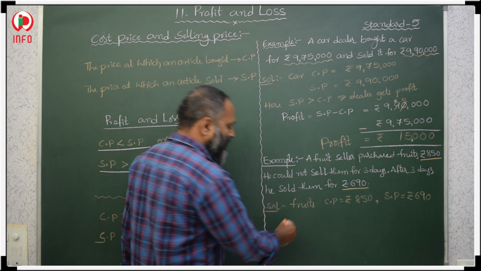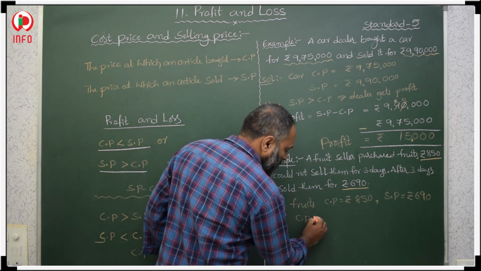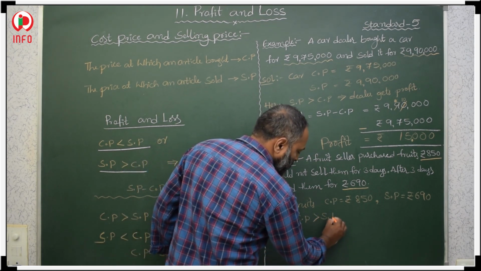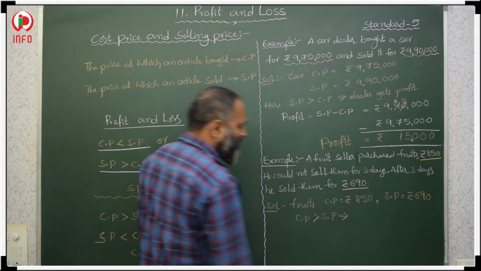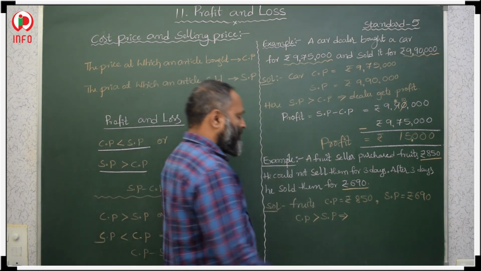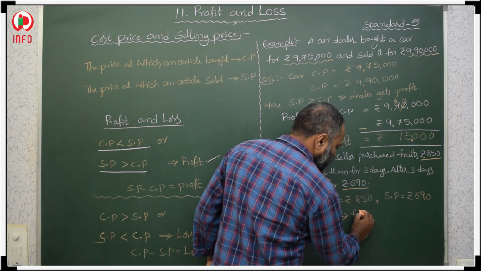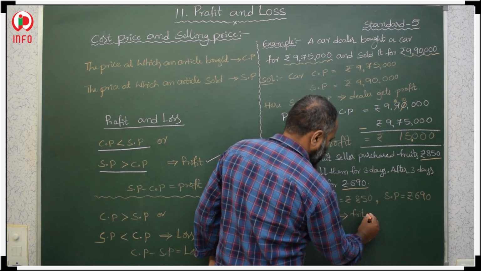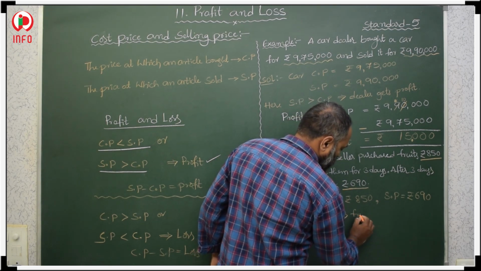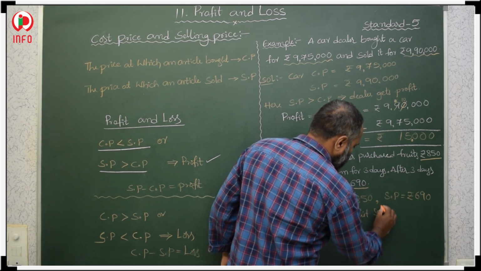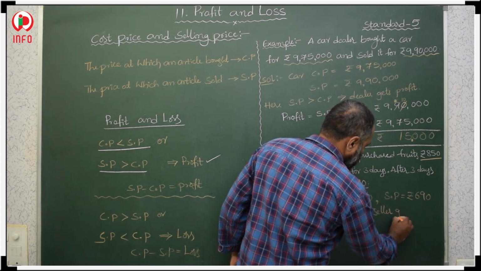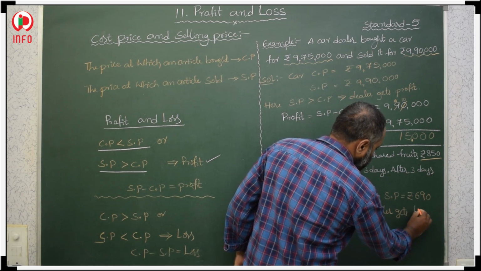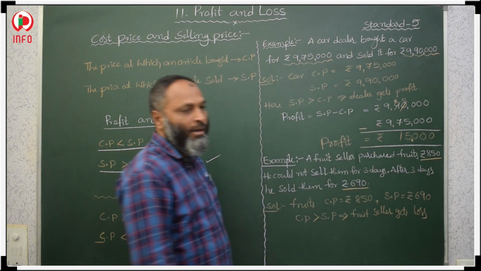The cost price is greater than the selling price, so it means the fruit seller gets a loss.